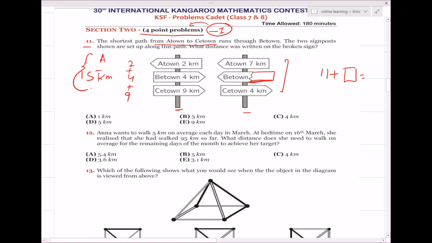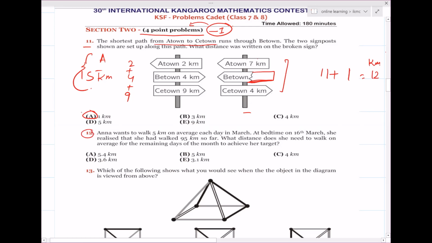From the options, I can choose 3. If I choose 3, it'll be 14. Since I'm looking for the shortest distance, I'll choose 1, so that if I add 1 to it, it is exactly equal to 12 kilometers, which is shorter than 15, and it'll be the shortest distance possible out of all the options.